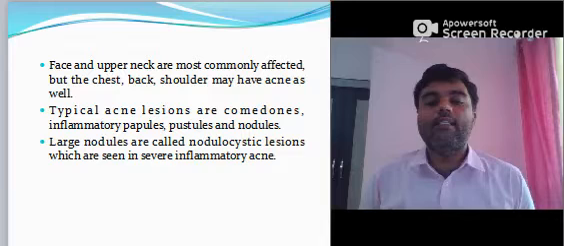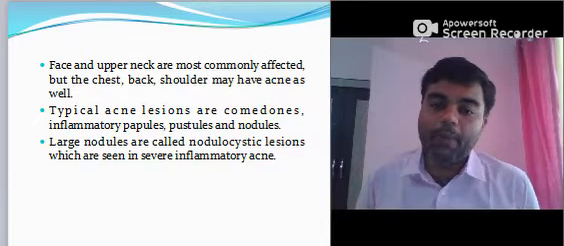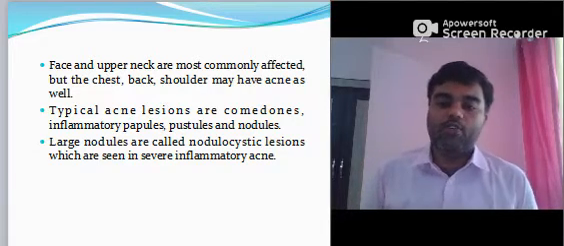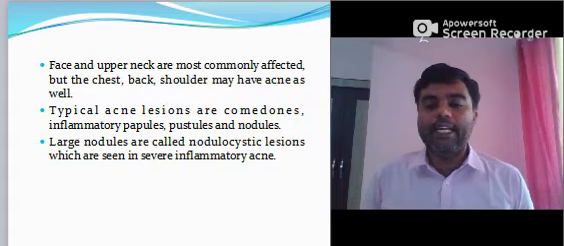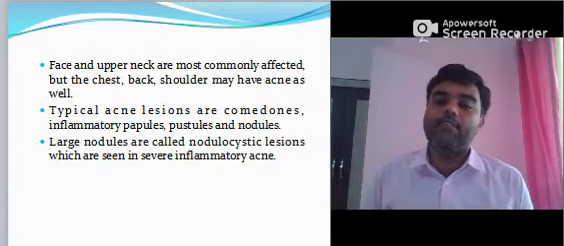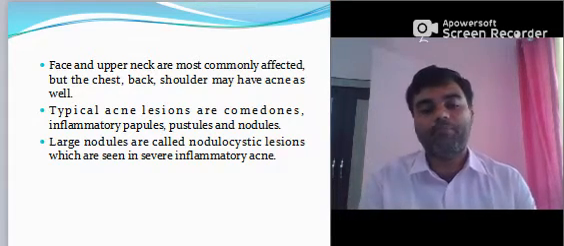Typical acne lesions are comedones, inflammatory papules, pustules, and nodules. Large nodules are called nodulocystic lesions, which are seen in severe inflammatory acne.